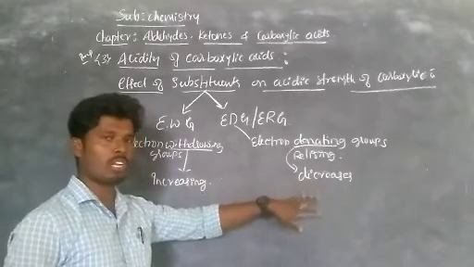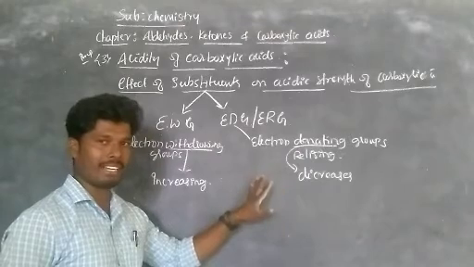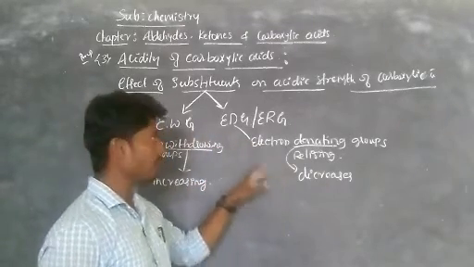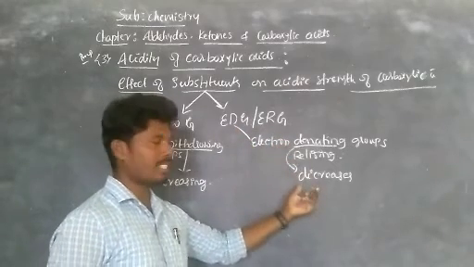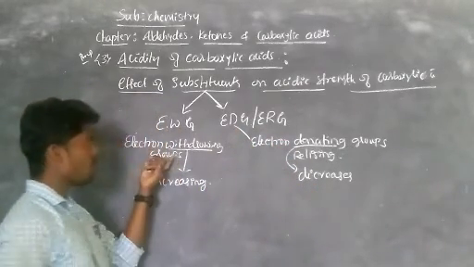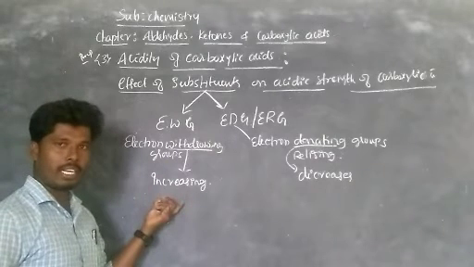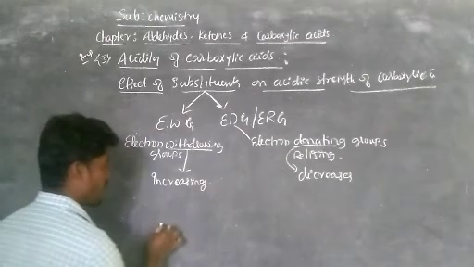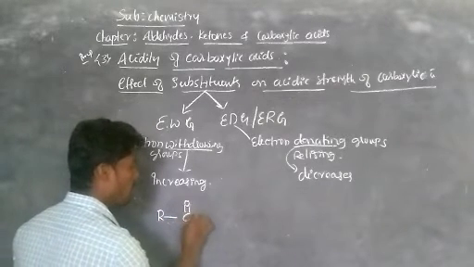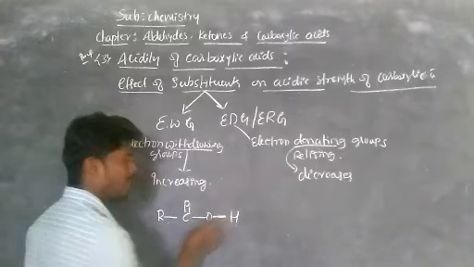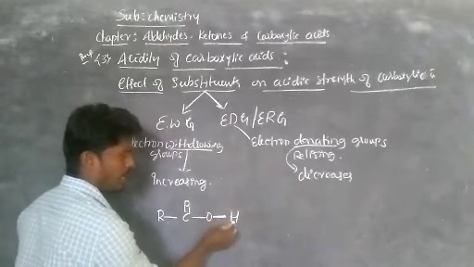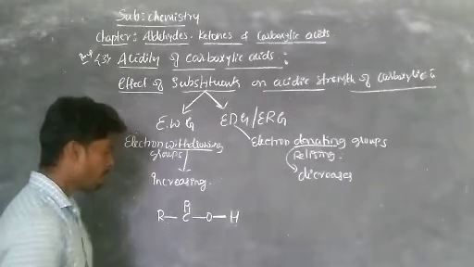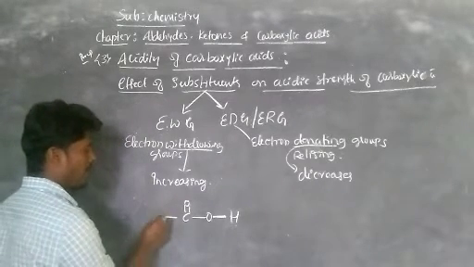Whatever it is, either acidic strength, solubility, melting point, boiling point, or density, presence of a donating group decreases. So definitely in carboxylic acids, in the case of acidic strength, presence of donating or releasing groups decreases acidic strength, and presence of electron withdrawing groups increases it. Because observe, the carboxylic acid general representation is R, C double bond O, bond H. On the basis of the strength of the oxygen and hydrogen bond, we decide the acidic character of carboxylic acids. Now in place of R, there is an electron withdrawing